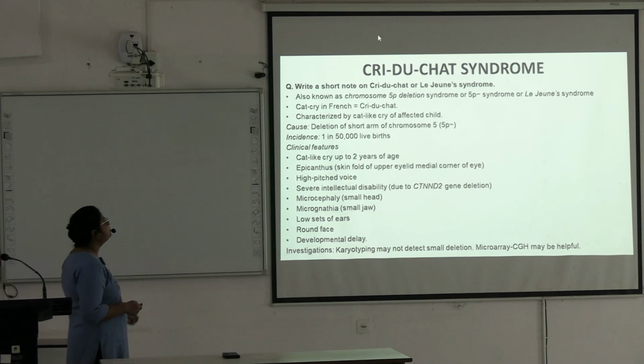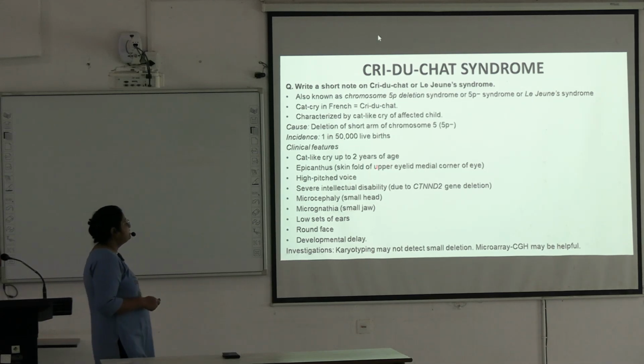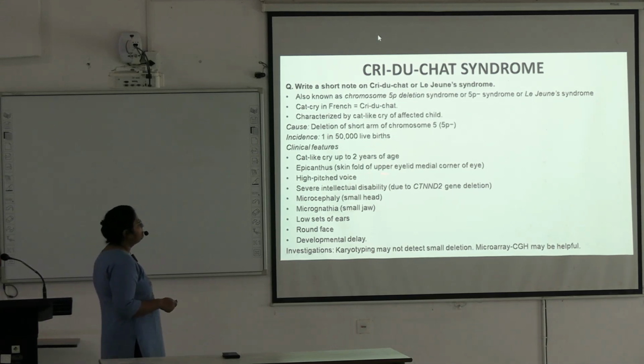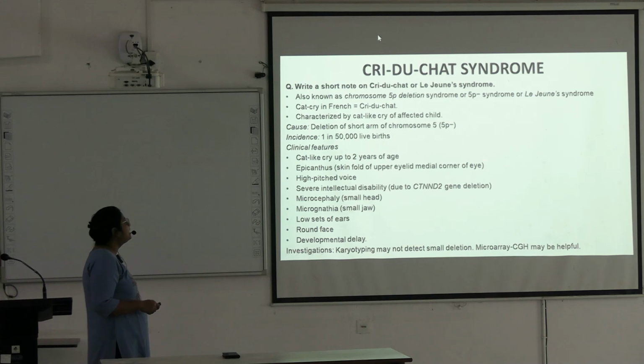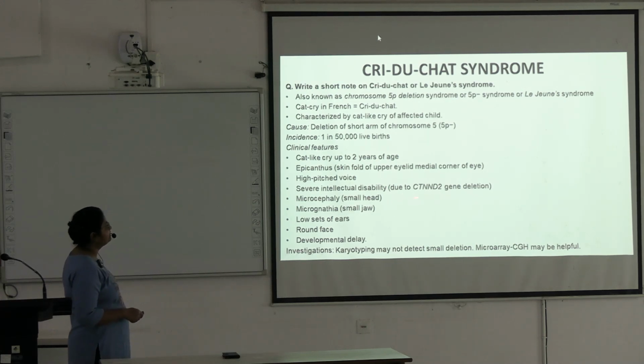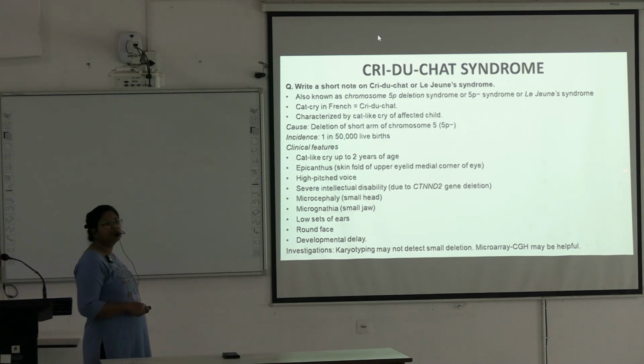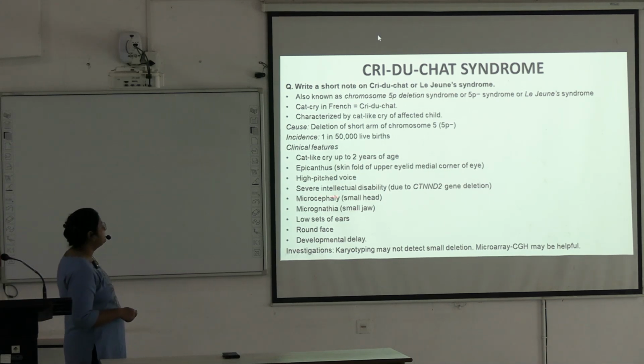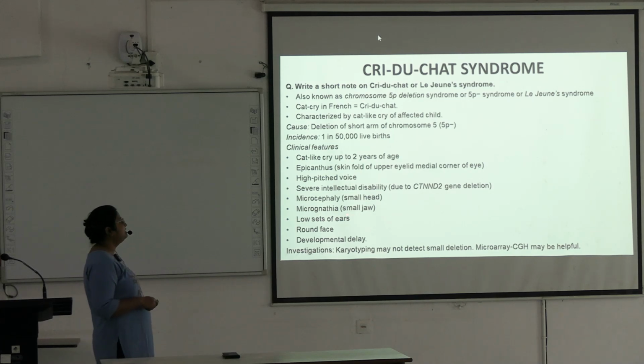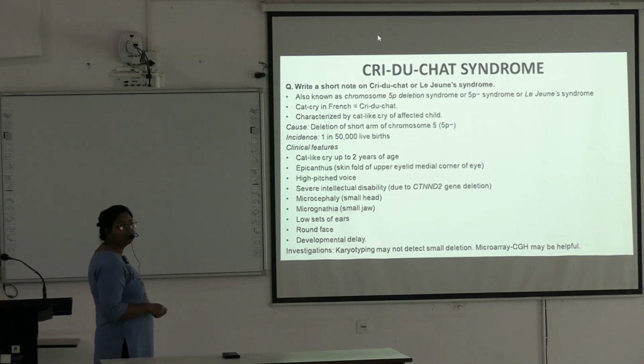Cat-like cry up to 2 years of age. Epicanthus, that is a skin fold of the upper eyelid at the medial corner of the eye. High-pitched voice, severe intellectual disability due to deletion of the CTNND2 gene. Microcephaly, that is small head, micrognathia, small jaw, low set ears, round face, developmental delay.